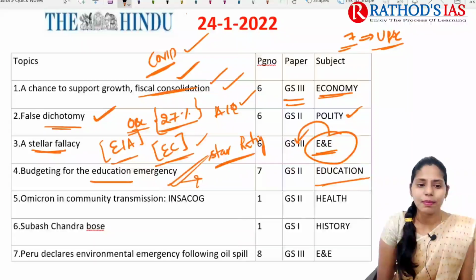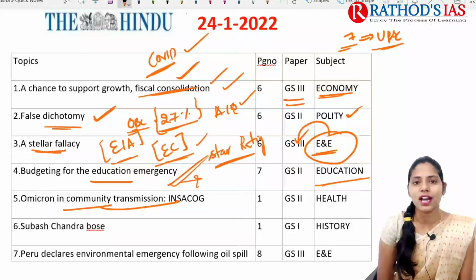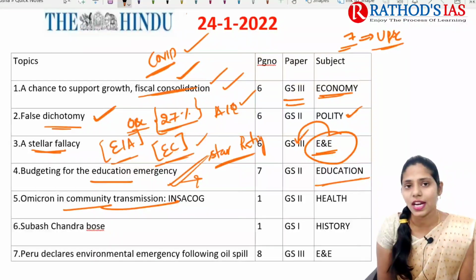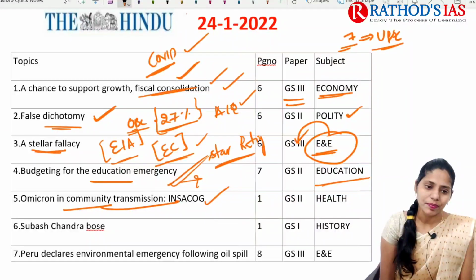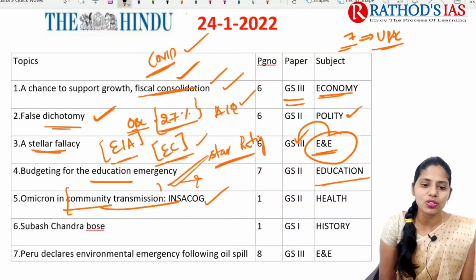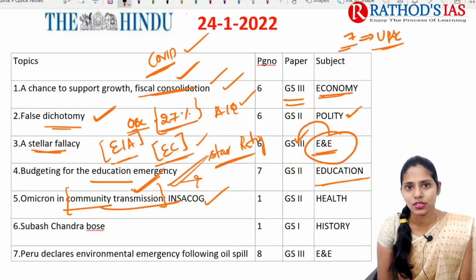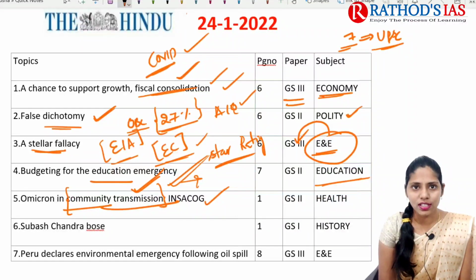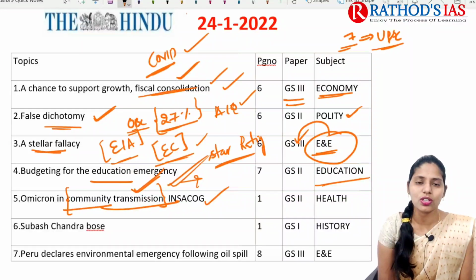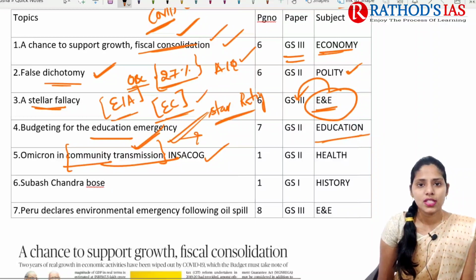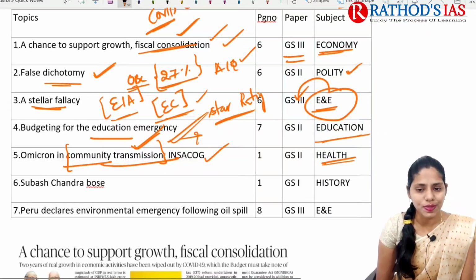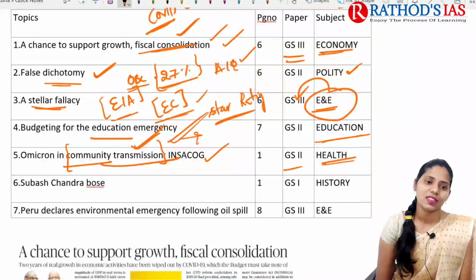And next topic, it is about Omicron community transmission. This is the thing which was mainly said by INSACOG. Here you need to focus on what is this community transmission. So I selected this topic. You need to revise what is this community transmission. This topic is important from your health, which mainly comes in GS paper 2.